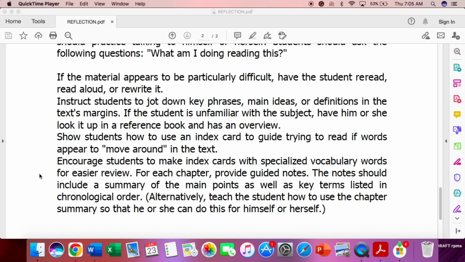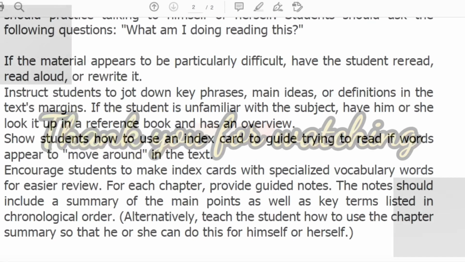We need to encourage them to make index cards with specialized vocabulary words for easier review. And for each chapter, provide guide notes. The notes should include a summary of the main points as well as key terms listed in chronological order. Alternatively, teach the student how to use the chapter summary so that he or she can do this for himself or herself.